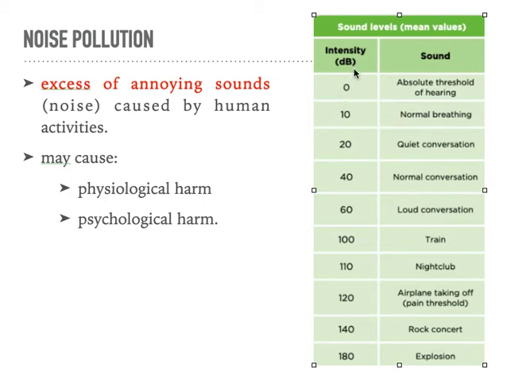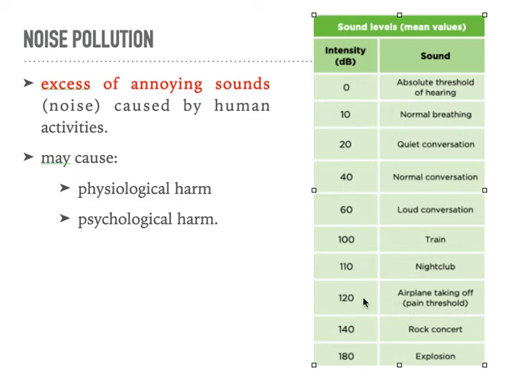0 decibels is really like nothing at all. Normal breathing is 10 decibels, a quiet conversation 20 decibels, normal conversation 40, a loud one is 60, the train going by is 100, nightclub 110, an airplane taking off is 120, and here is the pain threshold.